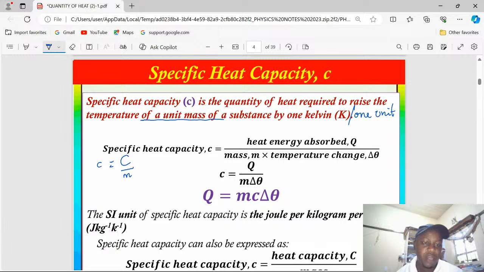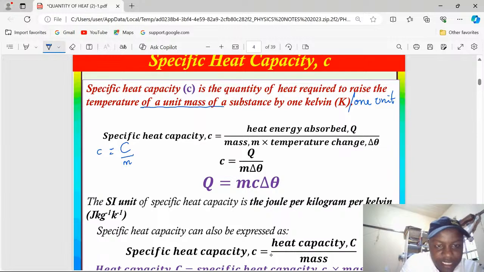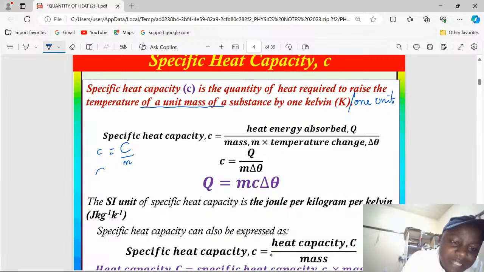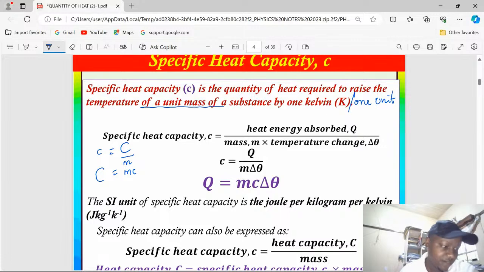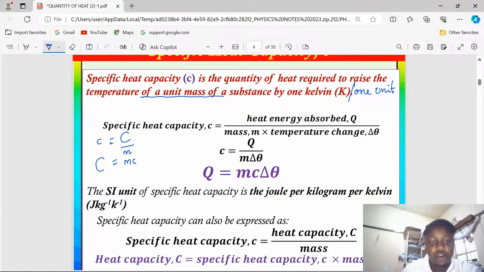The heat capacity we were talking about now divided by mass. And when you multiply this by mass, the heat capacity is equal to mass multiplied by specific heat capacity.